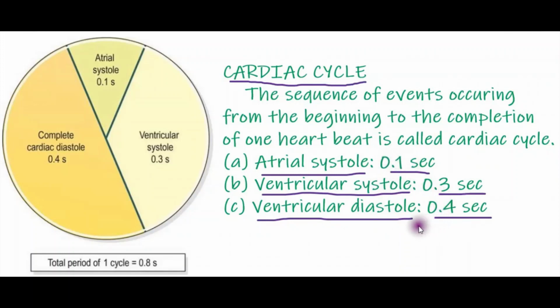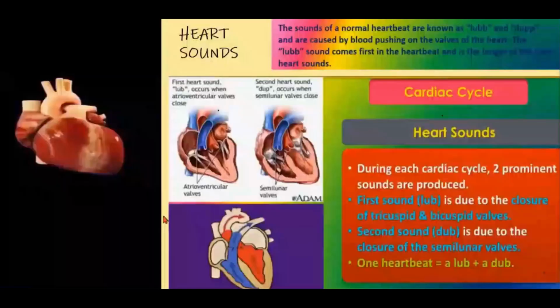Totally 0.8 seconds. So what is the cardiac cycle? The sequence of events occurring from the beginning to the completion of one heartbeat. That is known as the cardiac cycle. I hope you all understood about the cardiac cycle.